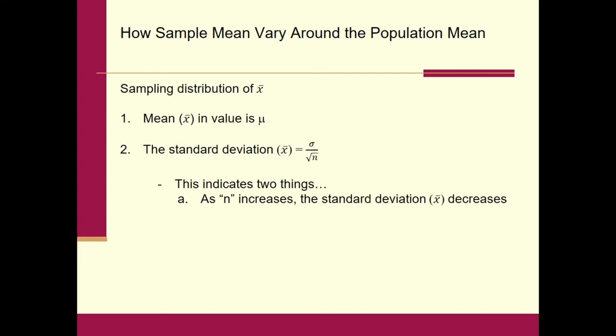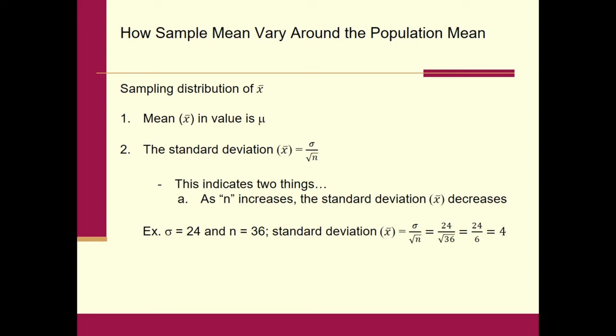The first one I talked about with regards to the standard deviation of p hat. What we found out is that as n increases, the standard deviation of the sampling distribution of X bar decreases. So as n goes up, the standard deviation of all these X bars goes down. So for example, let's say sigma is equal to 24. That's the standard deviation of all the x's. n is equal to 36. If we do the math there, we find that the standard deviation of all those X bars is only equal to 4.